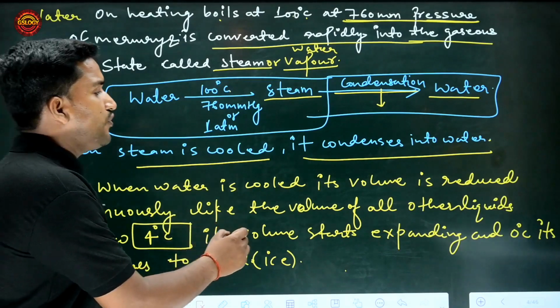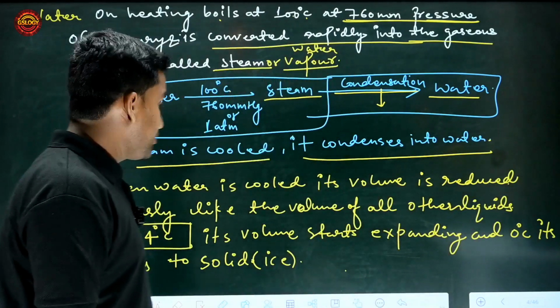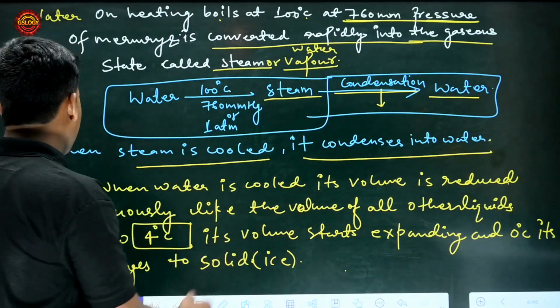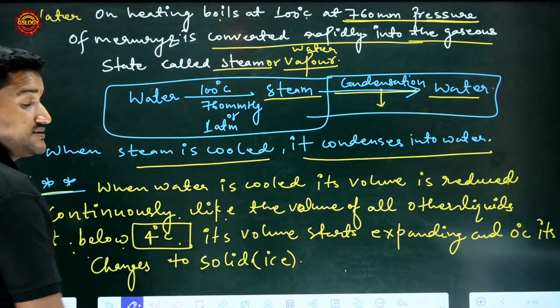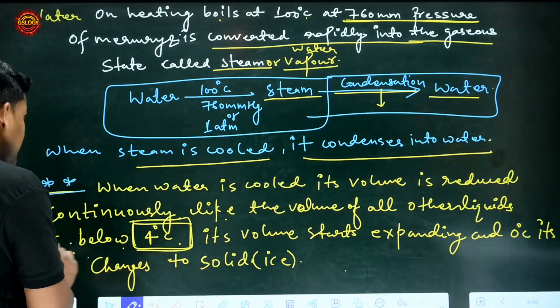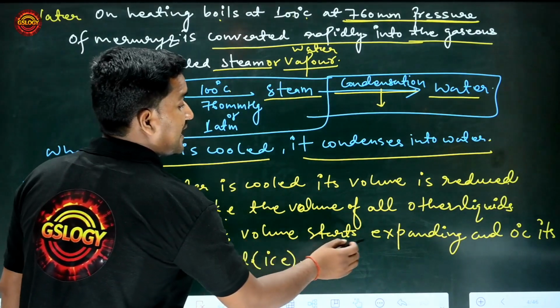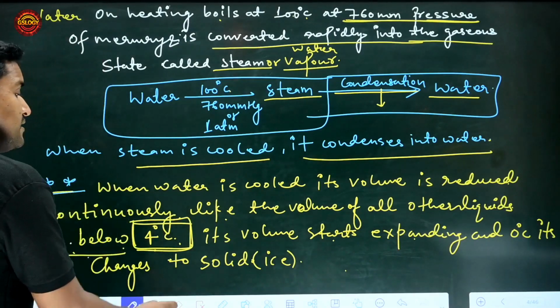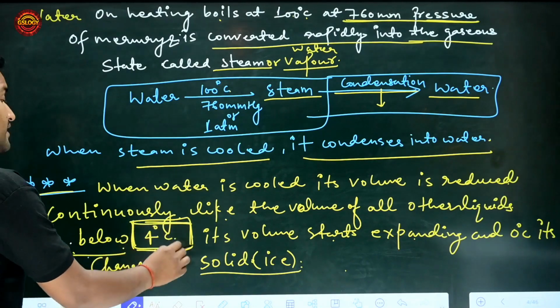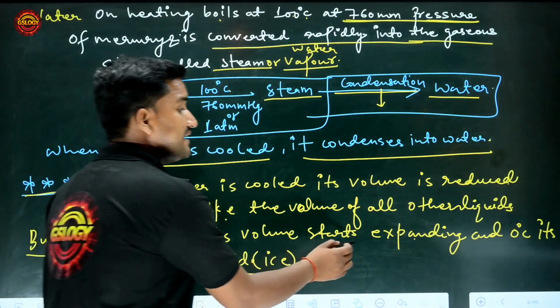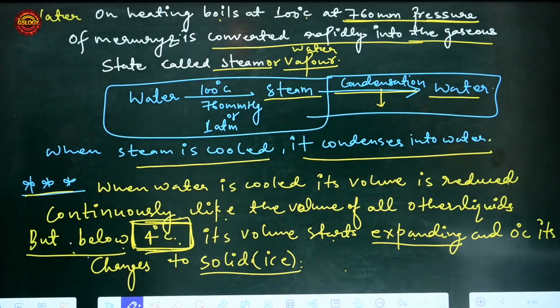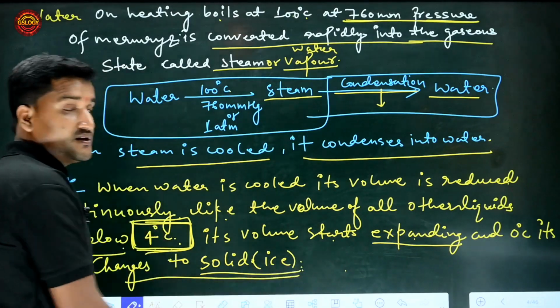When water is cooled, its volume is reduced continuously, like the volume of all other liquids, but below 4 degrees Celsius, note this point, its volume starts expanding, and at 0 degrees Celsius it changes into solid. So note this point: when water is cooled, its volume is firstly reduced continuously like all other liquids, but below 4 degrees Celsius its volume starts expanding, and at 0 degrees Celsius it changes into solid.